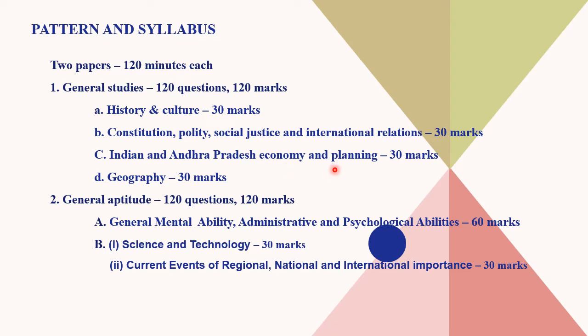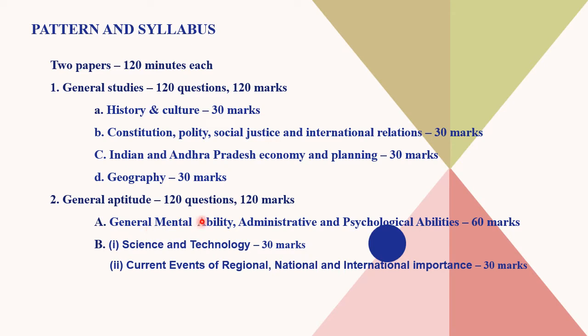Indian and Andhra Pradesh Economy and Planning, this is also for 30 marks. And Geography, Physical as well as the political mapping of Andhra Pradesh as well as India, for 30 marks.